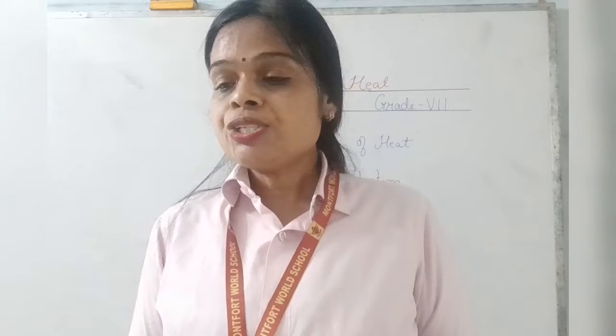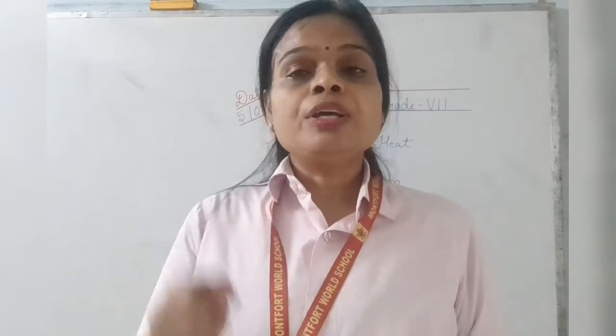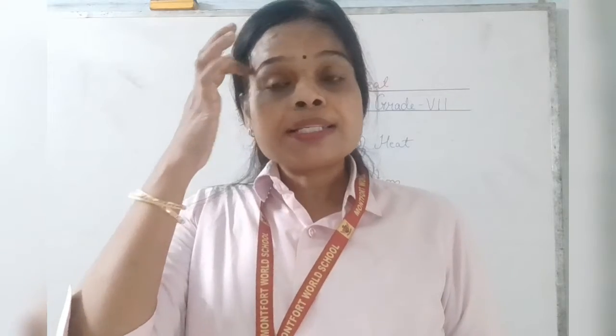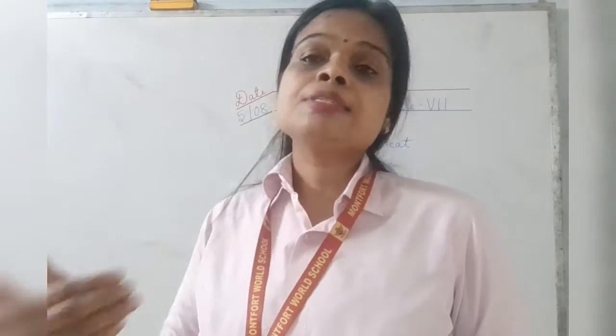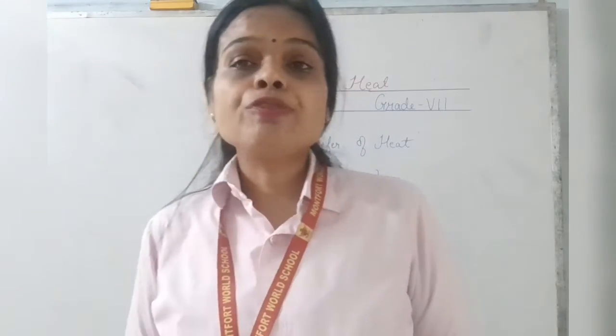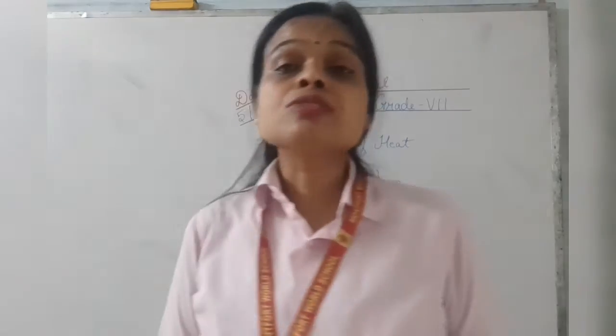So what are the two conditions? Two objects should be in contact. The flame and rod are in contact, and the temperature of the two objects is different. The flame has high temperature. The rod had low temperature. When we put the rod in the flame, it also gained the heat. So from the tip of the rod to the other end, the heat has been transferred. That mode of transfer of heat is called conduction.